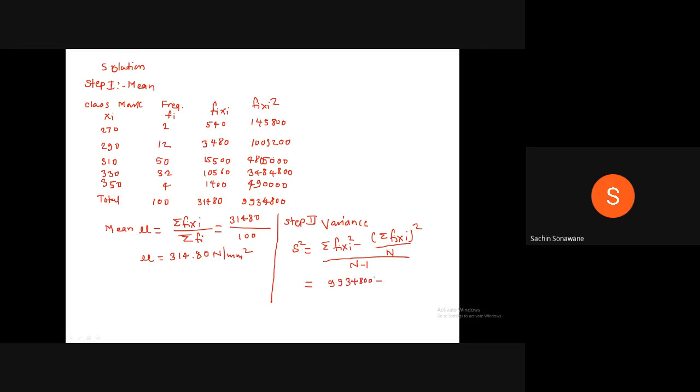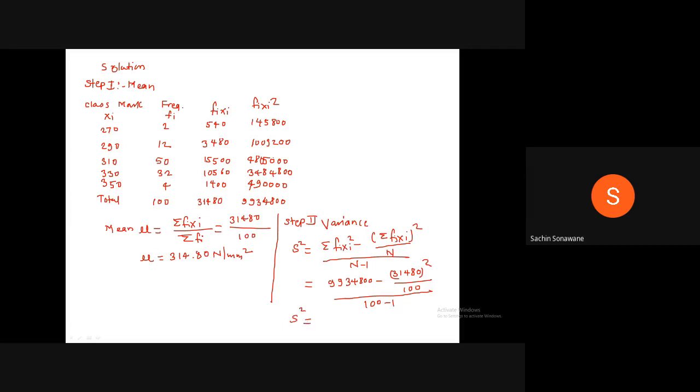9934800 minus 31480 bracket square upon 100, divided by 100 minus 1.